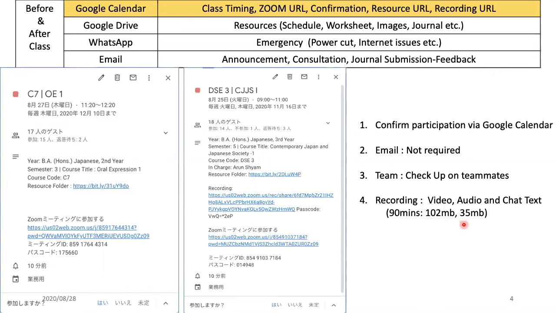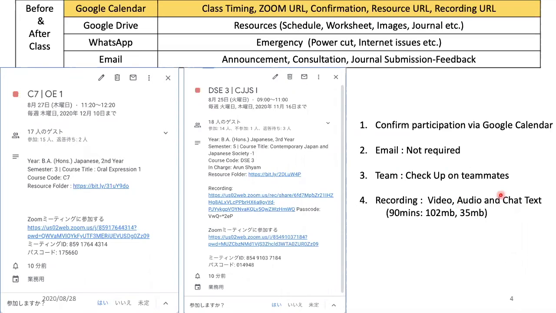And even if they have really bad internet, they can go for this audio one. And they can look at the resources that are there, look at the PowerPoint, and then just cross-check this. So this will reduce the data load on their system. And I also provide the chat text. So in the Zoom, you have a chat box, and you can download it as a text file.